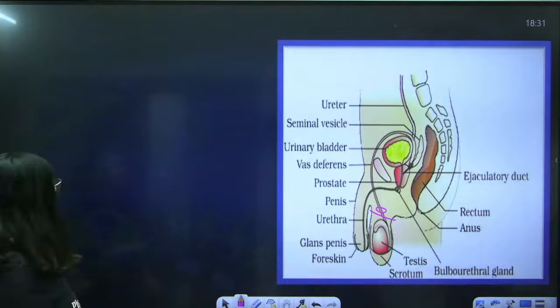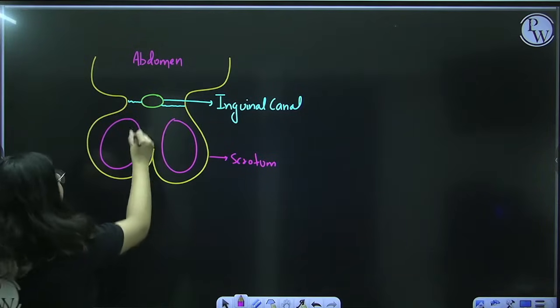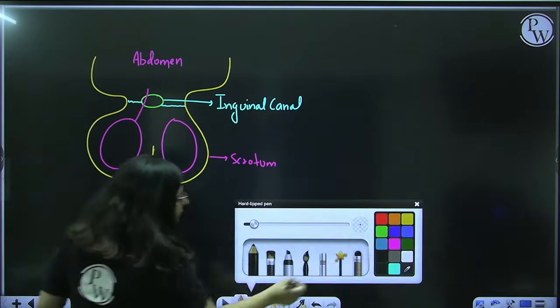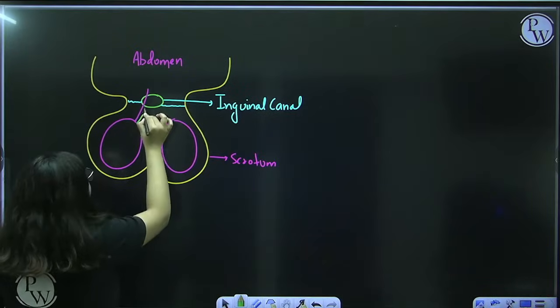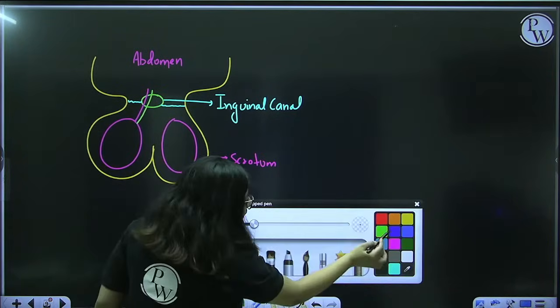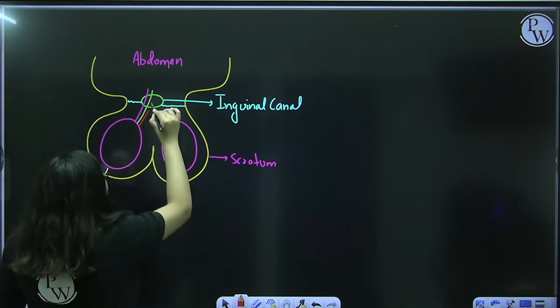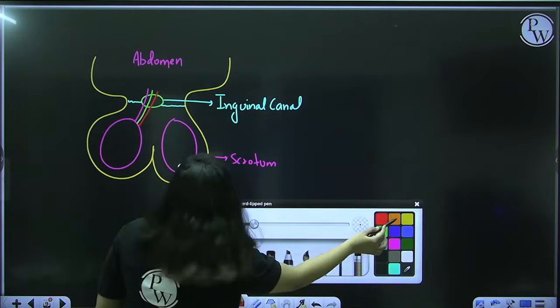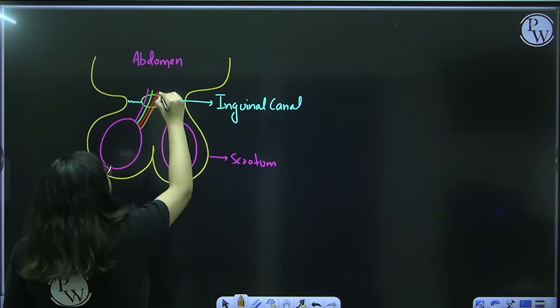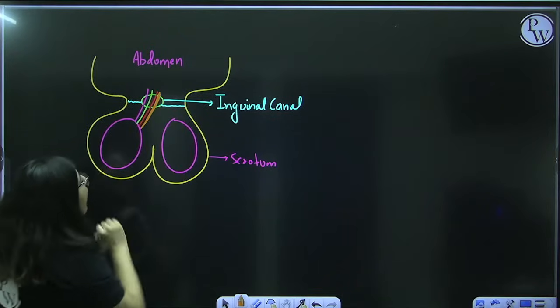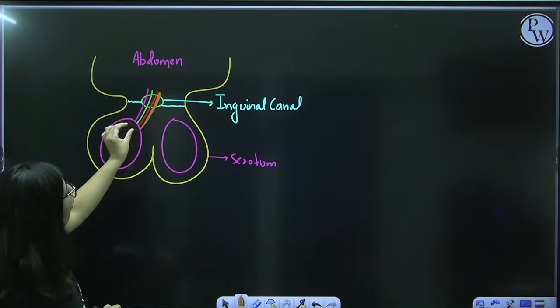So through the inguinal canal a lot of things are passing, like vas deferens, your nerves, your blood vessels and your cremaster muscles, and they all are making a small pipe-like structure.